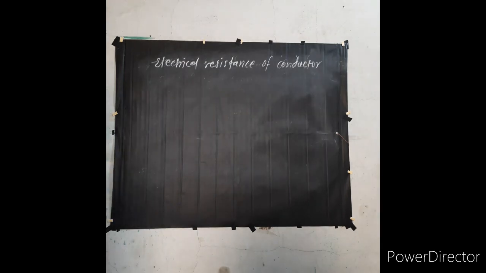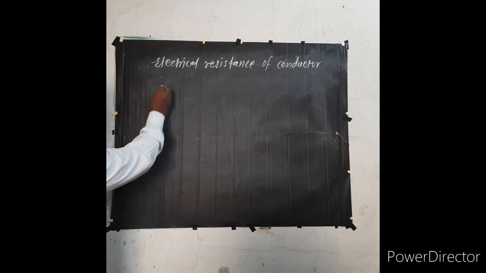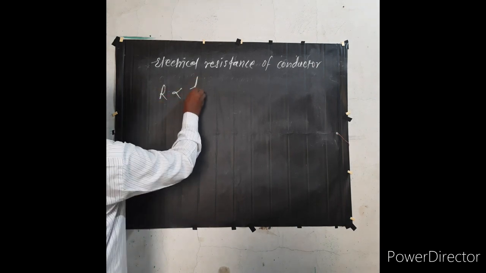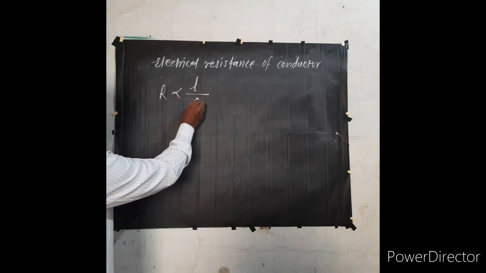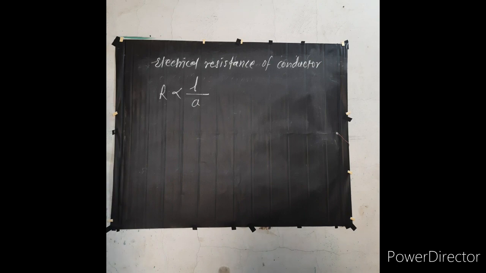Now we will see next, electrical resistance of a conductor. The electrical resistance of the conductor R is directly proportional to the length of that conductor and inversely proportional to the cross-sectional area of this conductor.